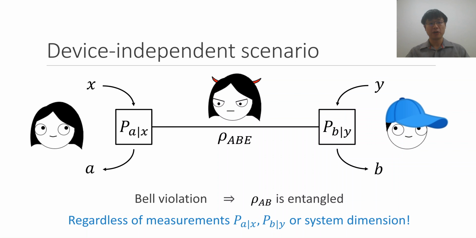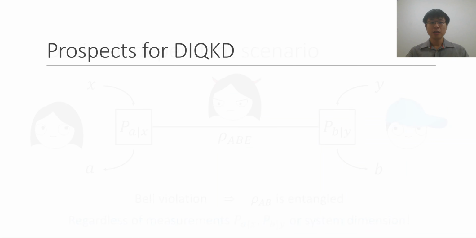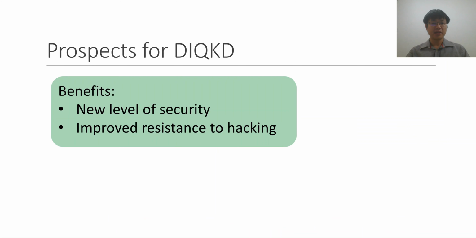And this is the viewpoint of device-independent cryptography, where we aim to base the security only on the Bell violation, and this allows us to construct security proofs that do not assume the measurements performed by the devices are exactly characterized. So this gives a higher level of security than standard QKD because we don't necessarily need to trust the measurements fully, although we do still need to impose some minimal assumptions on them. So one of the key benefits offered by DIQKD, as we just mentioned, is that it has a higher level of security compared to standard QKD.